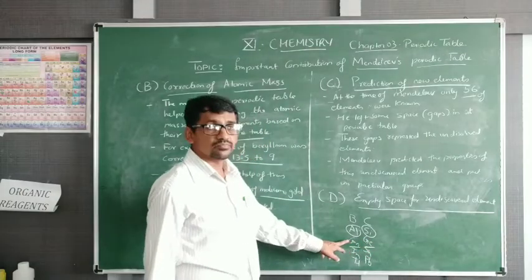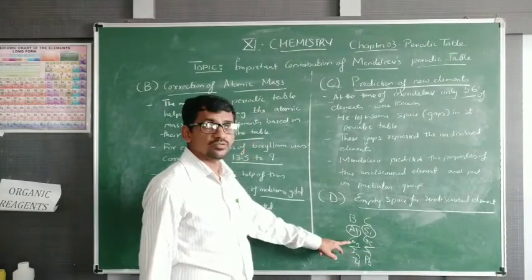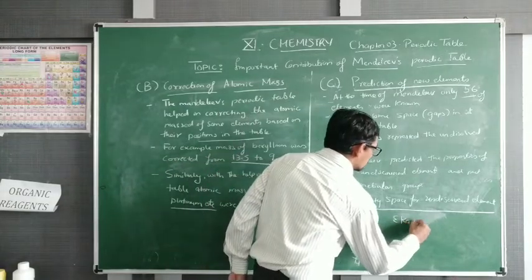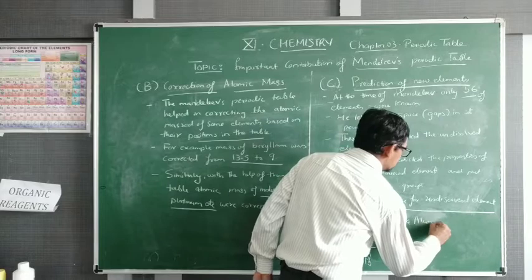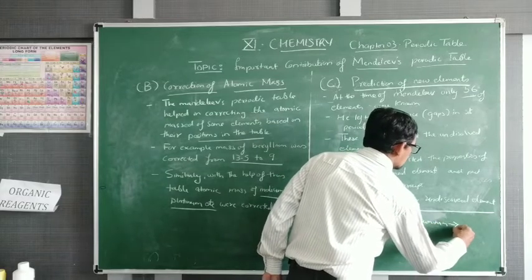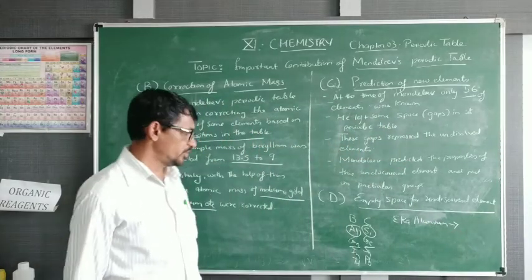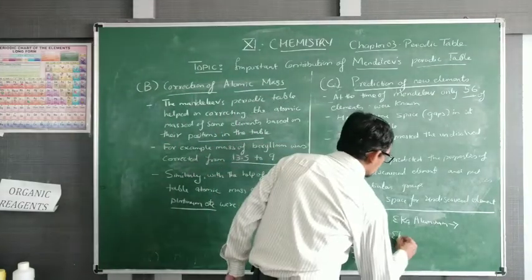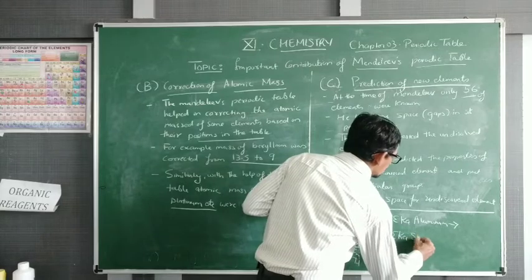He gave the name. The element below aluminium was given the name Eka aluminium. Similarly, the element below silicon is known as Eka silicon.